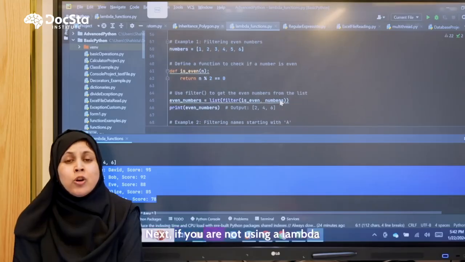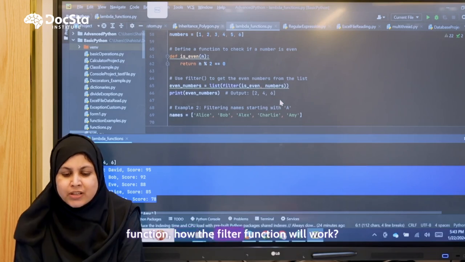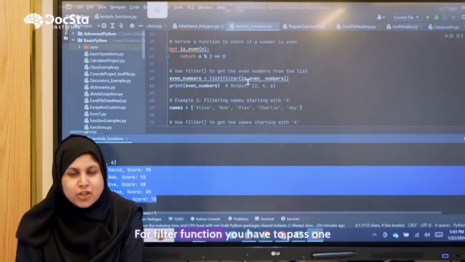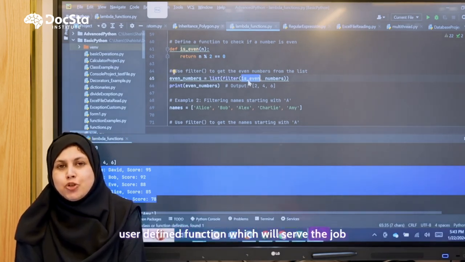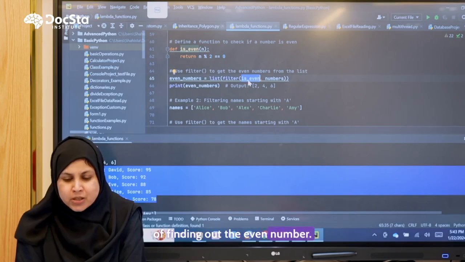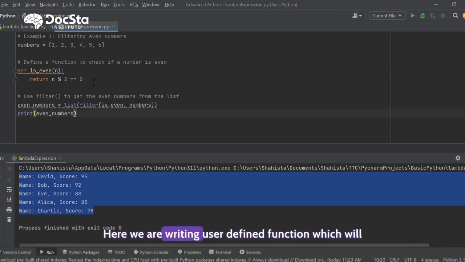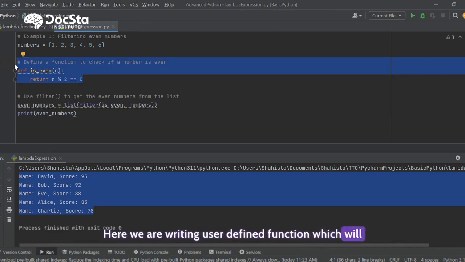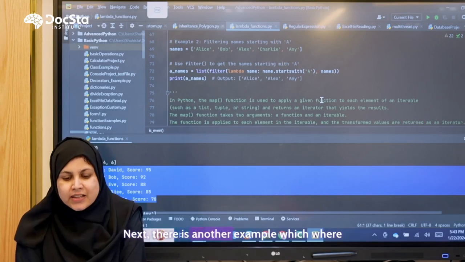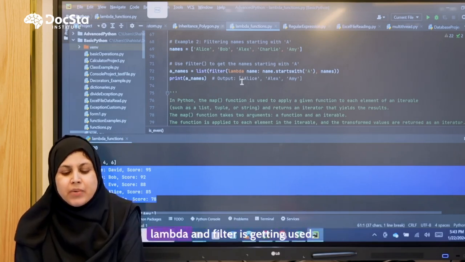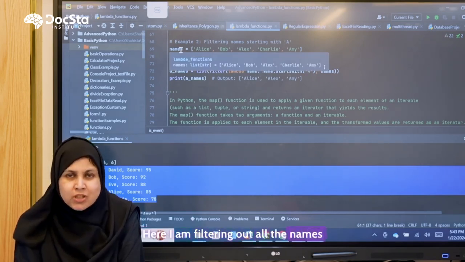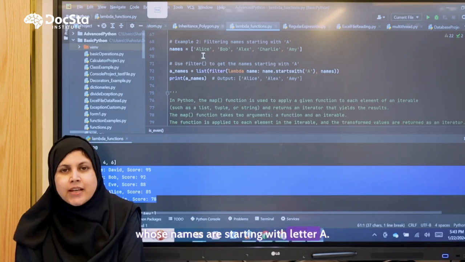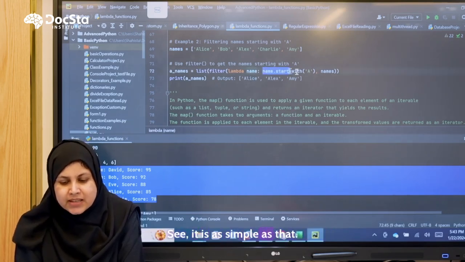Next, if you are not using a lambda function, how will the filter function work? For the filter function, you have to pass one user-defined function which will do the job of finding the even numbers. So is even, here we are writing a user-defined function which will tell us whether the number is even or not. Next, there is another example where lambda and filter are used. Here I am filtering out all the names starting with the letter A. See, it is as simple as that.